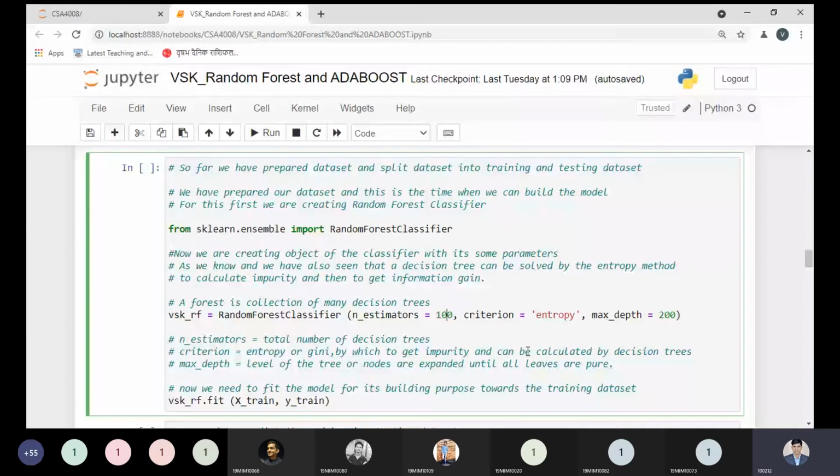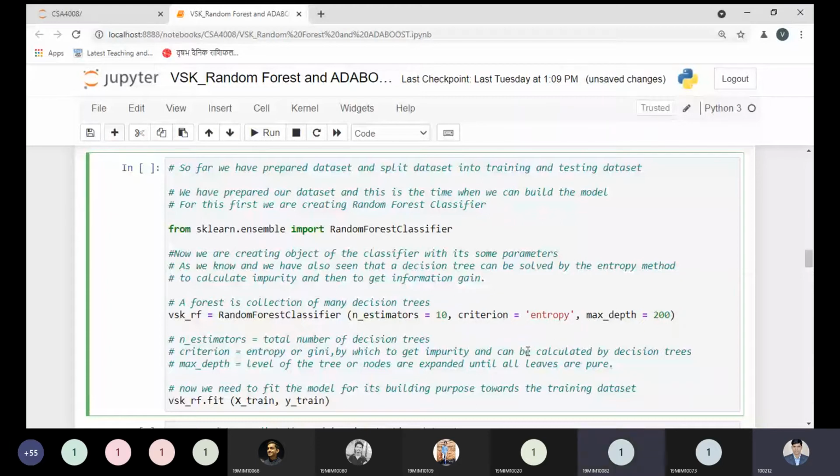Just tell me, students, what value I must take for the total number of decision trees. Tell me any value, it can be more than 100, 200, 500. If you want to speak, you can speak, no problem, because we have a huge data set, so we can adjust the values. Now tell me. Sir, 120.